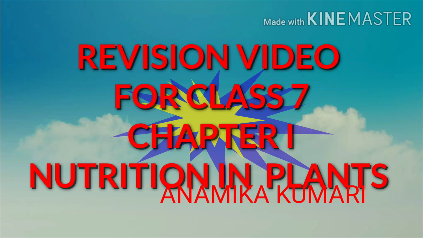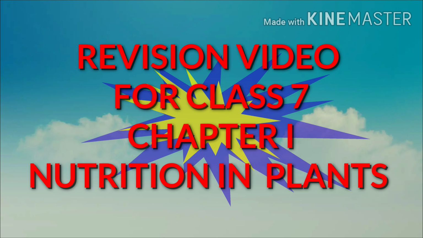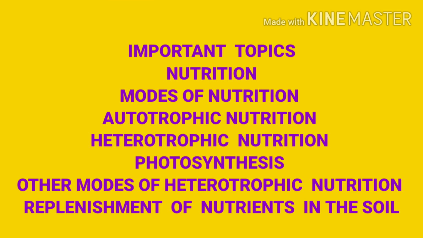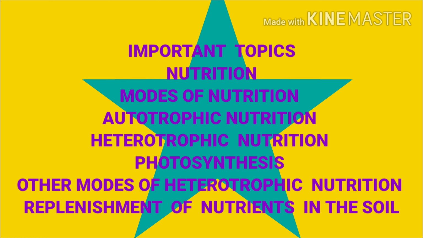Hello students, today I will start this session with the revision of chapter 1, that is nutrition in plants. First, see what are the important topics which we have to read in this chapter. First is nutrition, next is modes of nutrition. Two modes are there, autotrophic nutrition and heterotrophic nutrition. After that, photosynthesis. In other modes of nutrition, parasitic nutrition, symbiotic and saprophytic. So these are the other modes of heterotrophic nutrition, and after that, replenishment of nutrients in the soil.